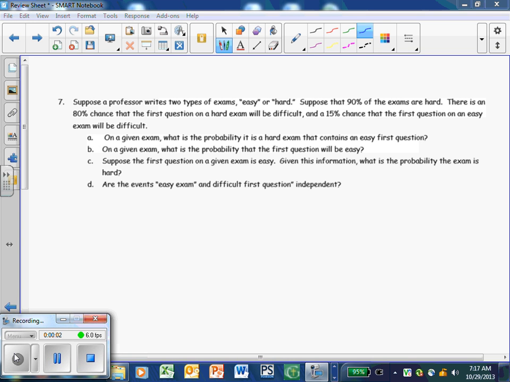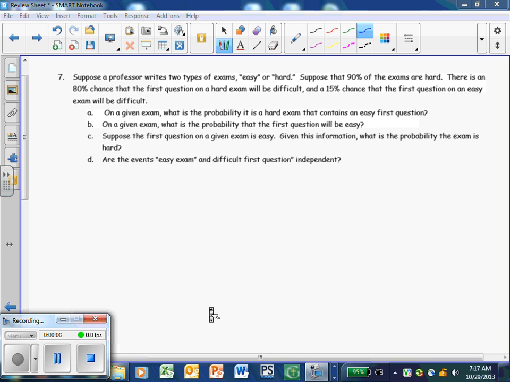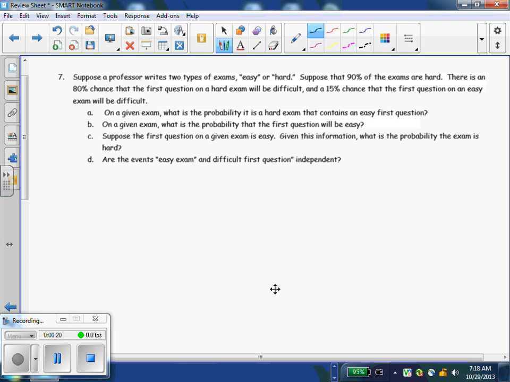Finally, on to the last couple problems here. Suppose a professor writes two types of exam, easy or hard. 90% of those exams are hard, and there's an 80% chance that the first question on a hard exam will be difficult, and 15% chance the first question on an easy exam will be difficult. Again, not sure exactly what I'm looking at. So, present probability statements very quickly.